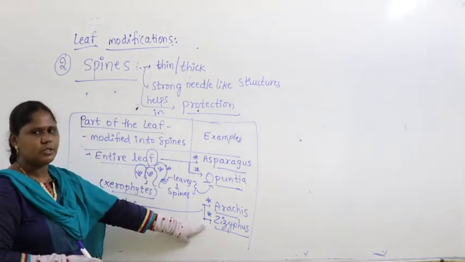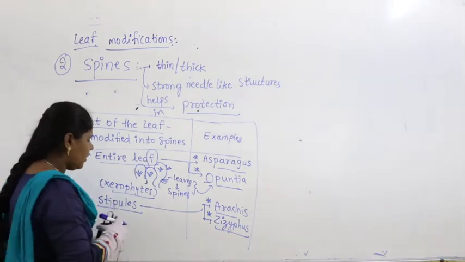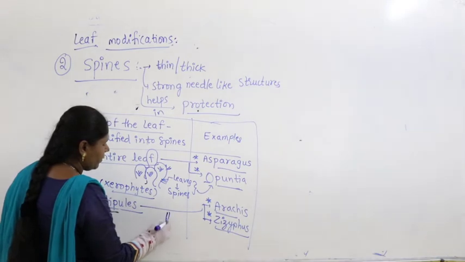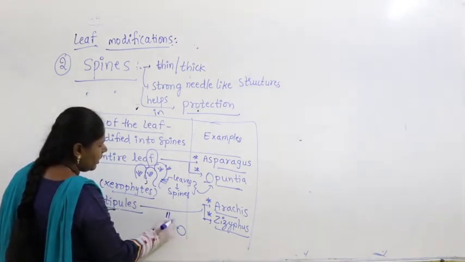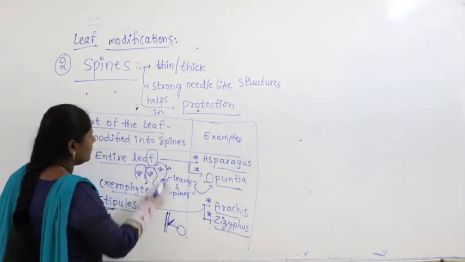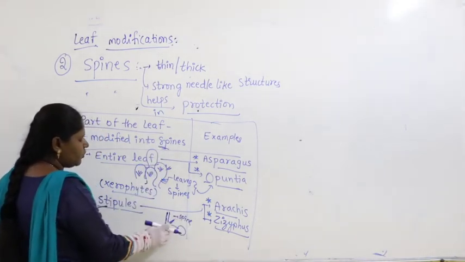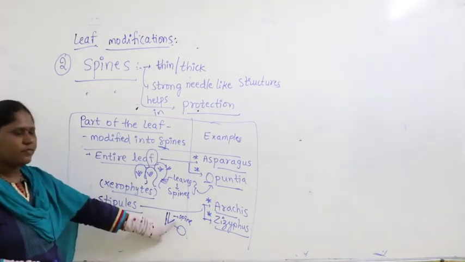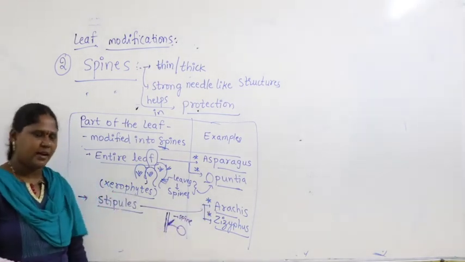For example, Zizyphus, the regu chettu, the jujube tree, right? If you look at it, this is a leaf, this is a fruit you find, and just beside that you find what is called a spine. This is a spine. So actually the leaf should be here. The leaf is modified to form a spine in case of Zizyphus and Arachis.